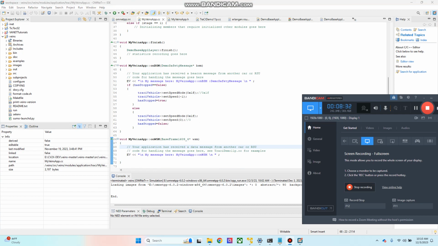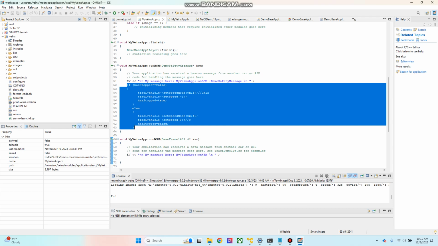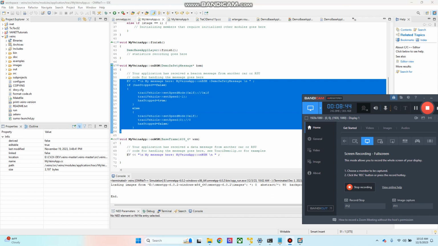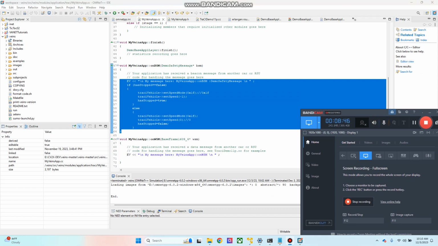I have changed my Veins .cc file to have some kind of stop and go situation. You can see I added this code to simulate this. In the next video I will show how to force the vehicles to make a U-turn.